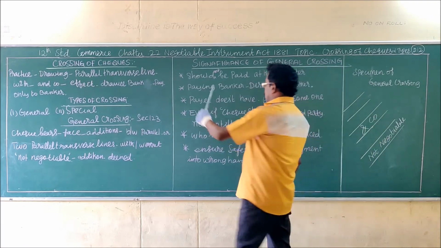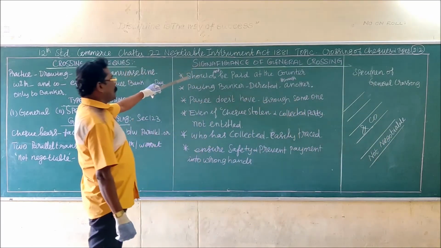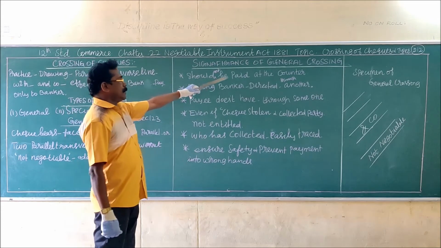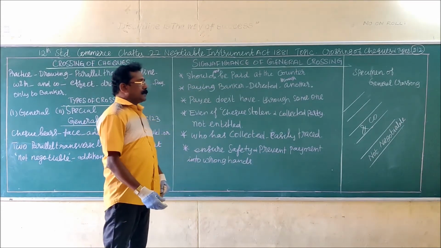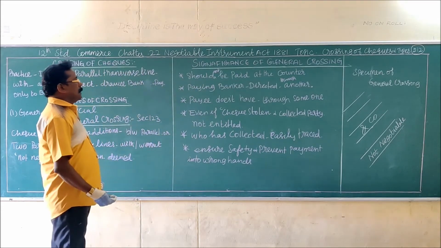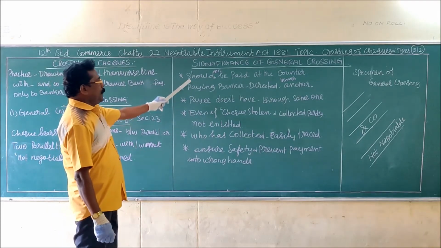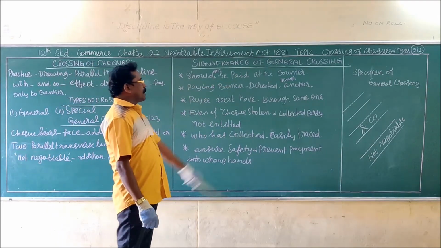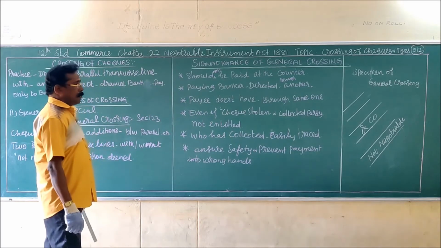The amount of the check should not be paid at the counter. The first important thing is, if the check has been crossed, the amount of the check should not be paid at the counter. How will the amount be collected?